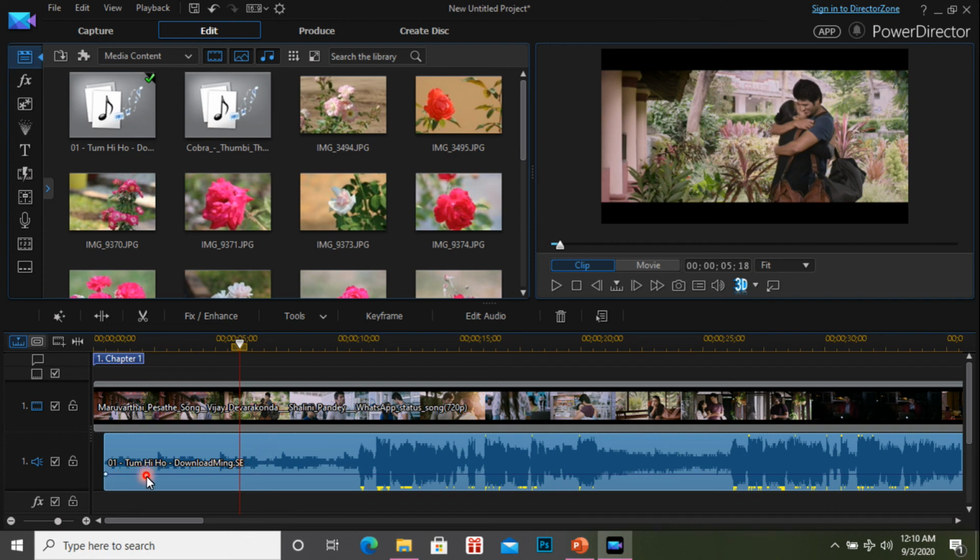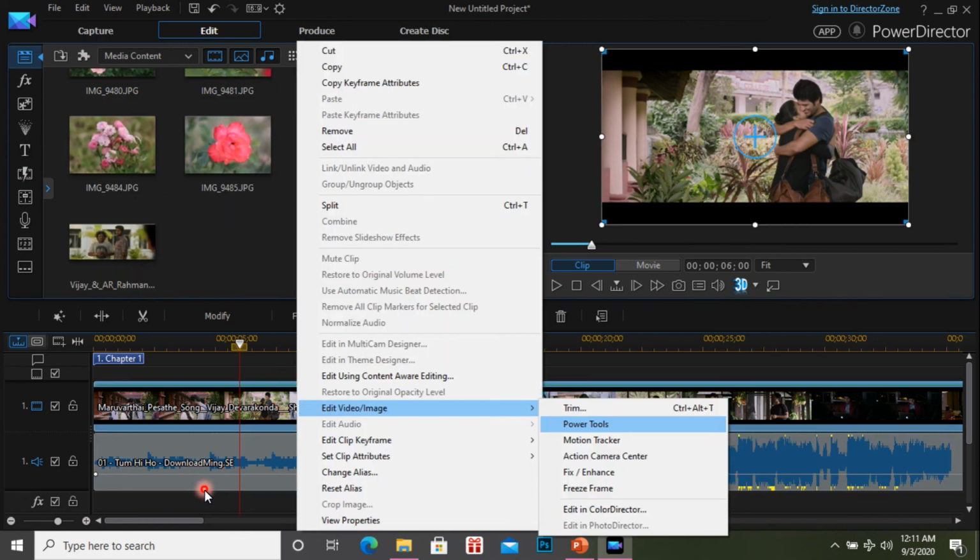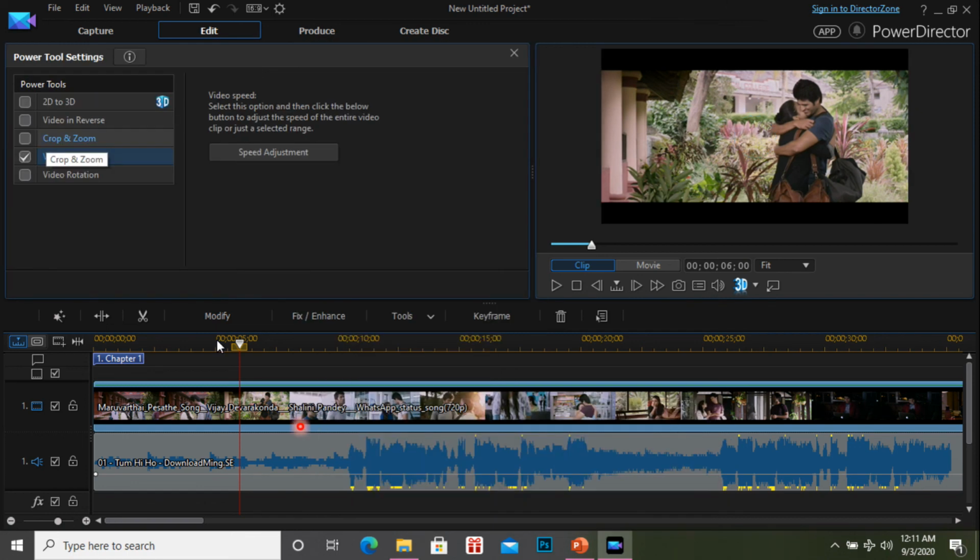Okay, and another important thing is the power tool. So the power tool is a very important one. The name itself tells you, it's power. Using this software option, you can do something here. You can reverse the video, which is very interesting. You can change your video in a backward direction, back to front. Now imagine, suppose you are running in the front side, after that in reverse you go